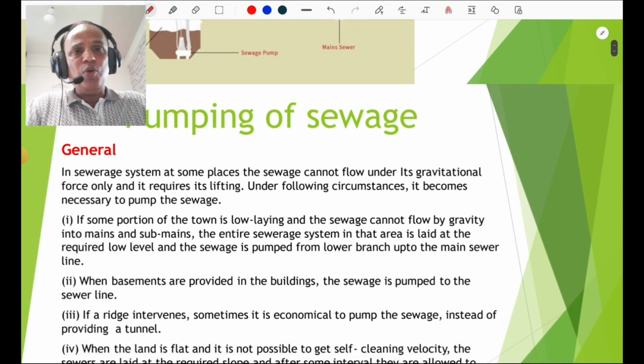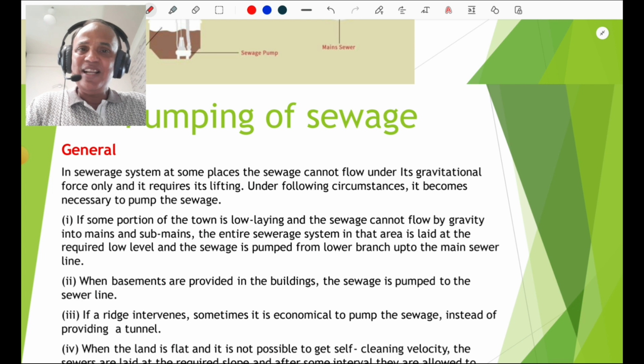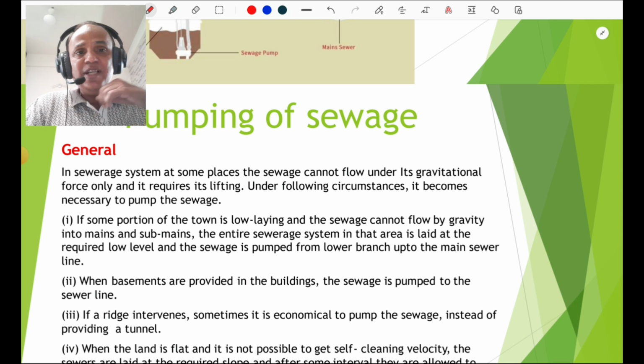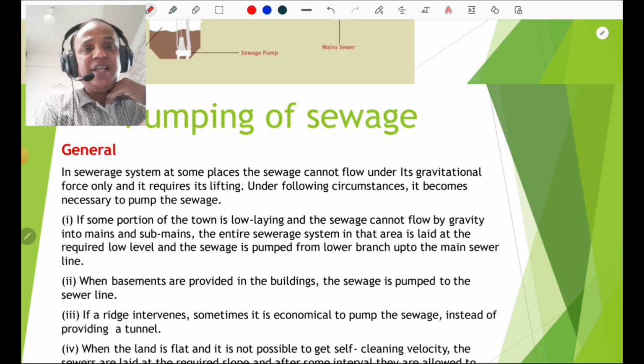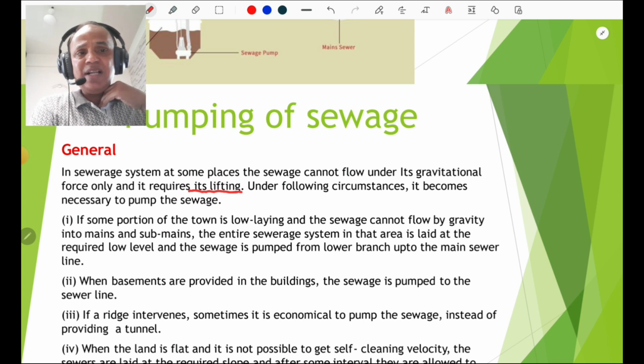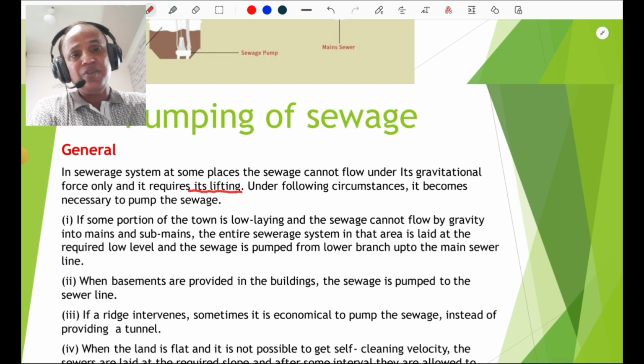First of all, what is the pumping of sewage? The pumping of sewage is nothing but the lifting of sewage at required elevation. In general, in a sewerage system at some places, the sewage cannot flow under the gravitational force only, and it requires lifting. So this lifting is nothing but the pumping. Under the following circumstances, it becomes necessary to pump the sewage.